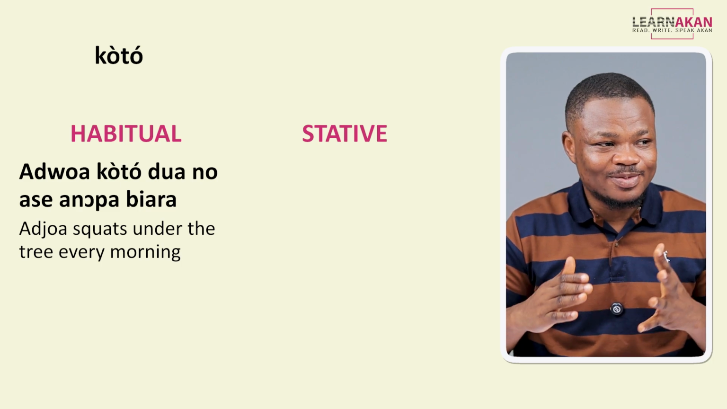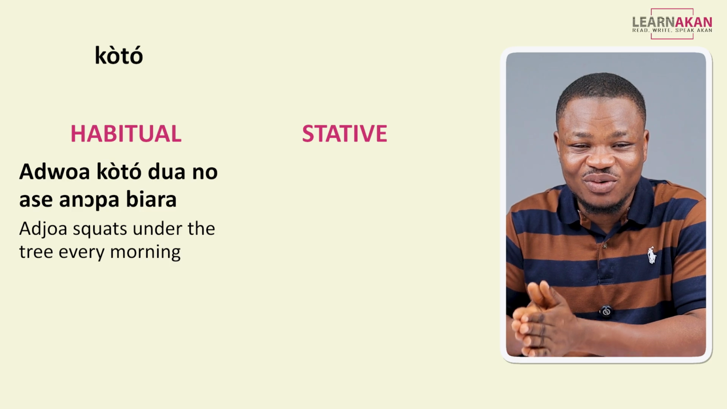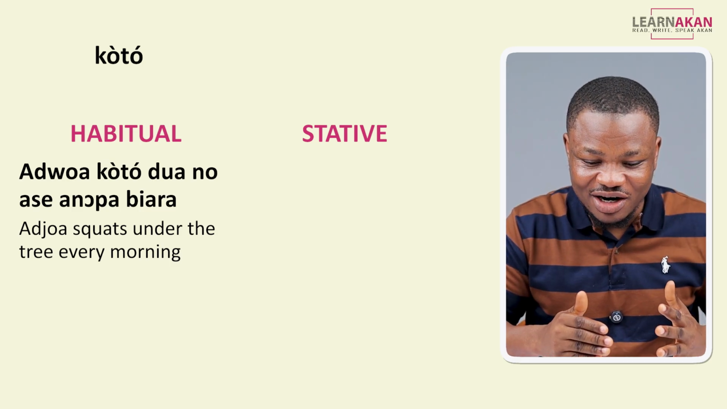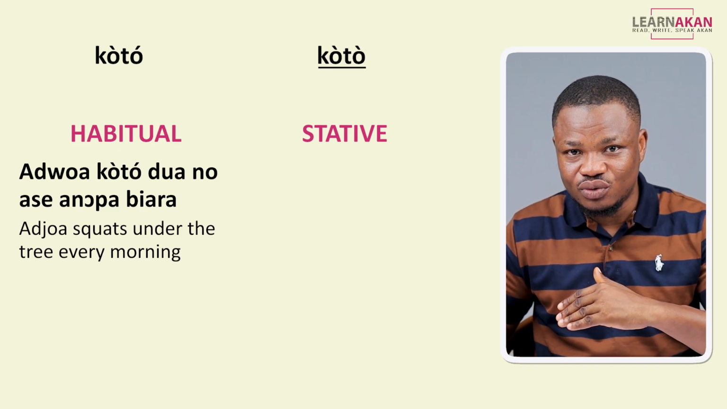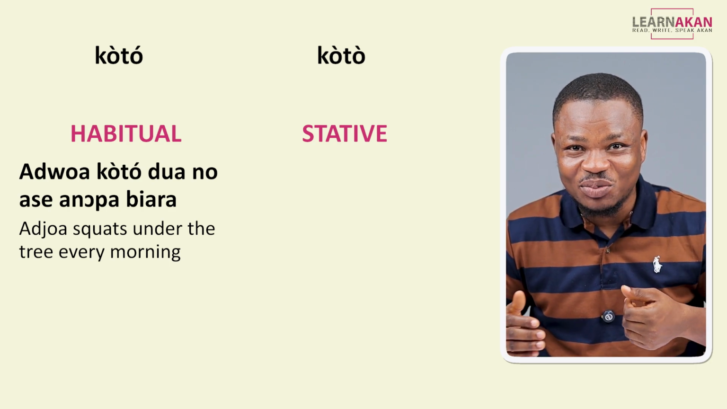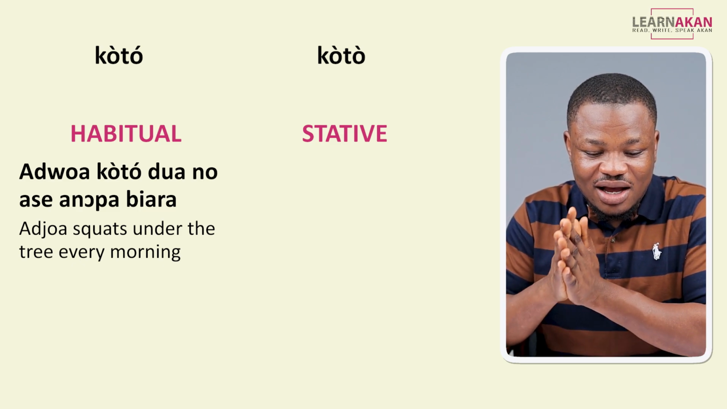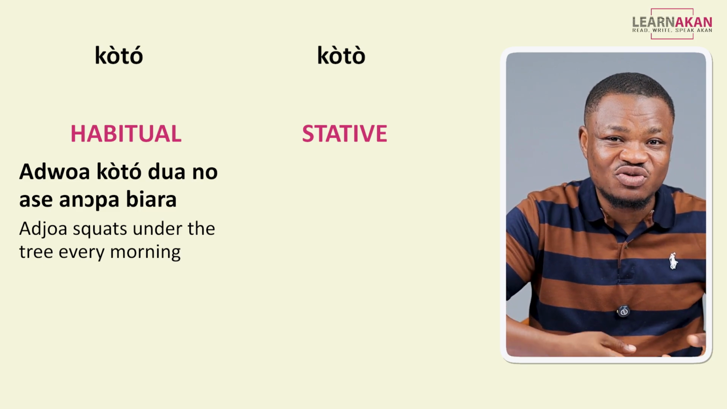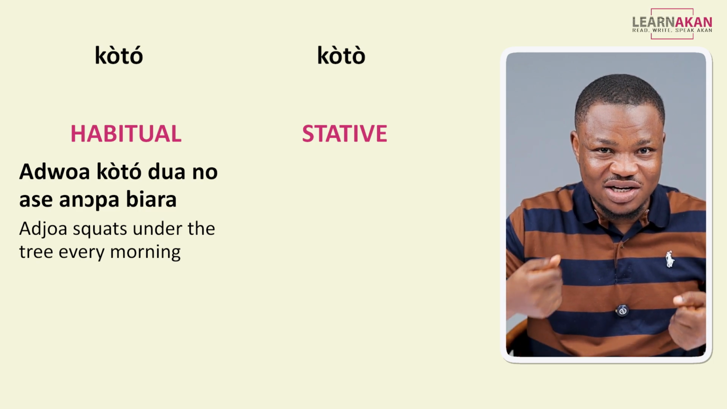Now, for the stative, it doesn't matter whether it's a single syllable or more than a single syllable. The tone on all the syllables are low. So for the stative form of this same verb, the tone on both syllables are low. So I say koto. So for the same example that we used earlier, we said Ajua squats under the tree, Ajua koto dua no ase. But for that, we meant it is something that Ajua does repeatedly, okay, or habitually.